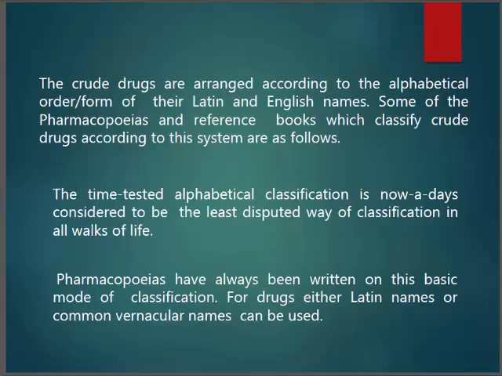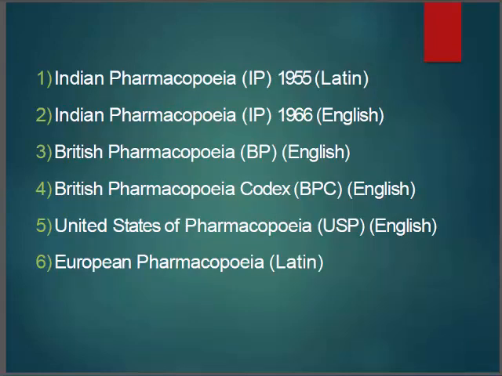Here the crude drugs are arranged according to the alphabet, like their Latin name, English name, and they are arranged according to the pharmacopoeias. Pharmacopoeias are also written on the basis of modes of classification. Examples of some pharmacopoeias are the Indian Pharmacopoeia, that is 1955, another is 1966, and the British Pharmacopoeia, British Pharmacopoeia Codex.